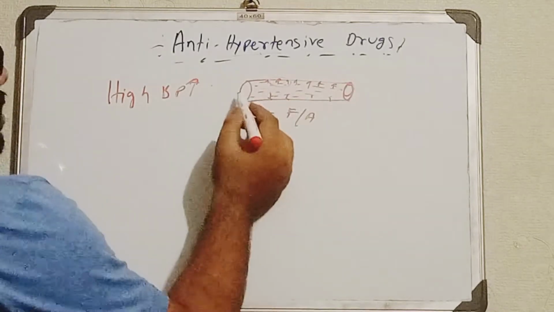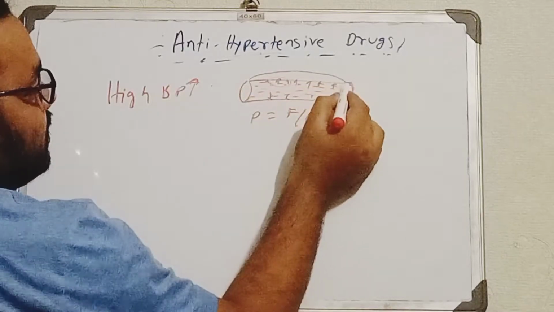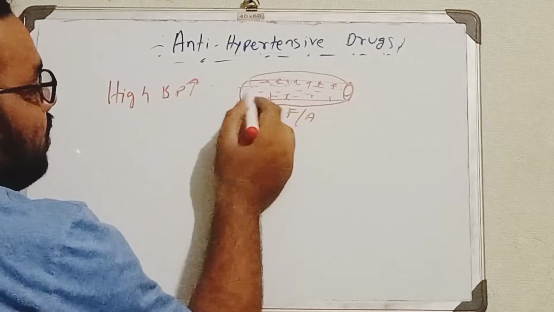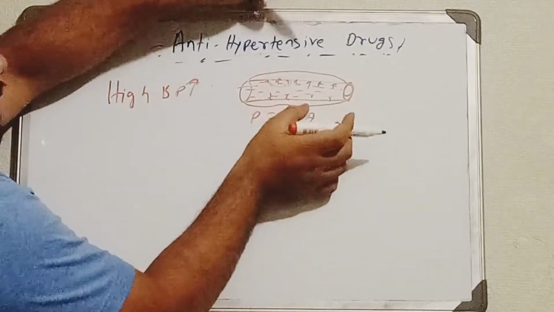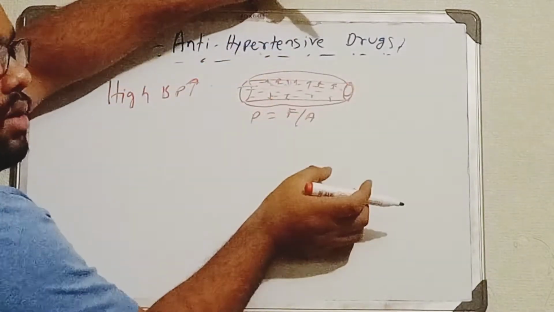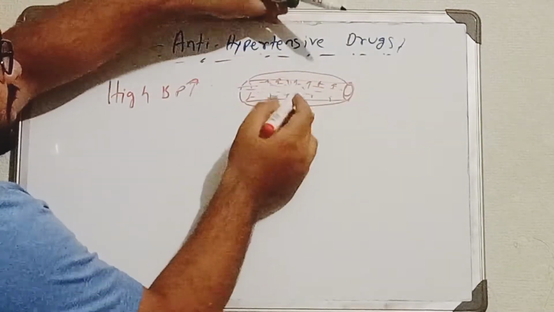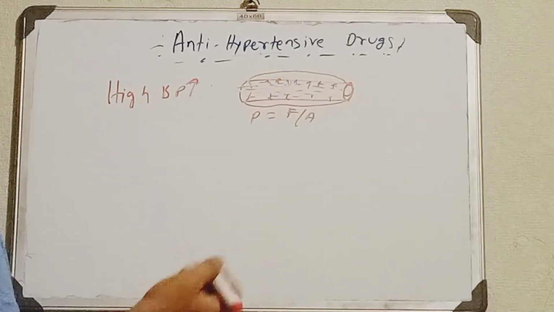Now, whenever the blood is going through the blood vessel, as the nature of the blood vessels is elastic, the blood vessels will stretch. That's why there will not be that much pressure. Try to understand it: whenever the blood is passing through these regions, they will stretch out, so normal pressure will be there.